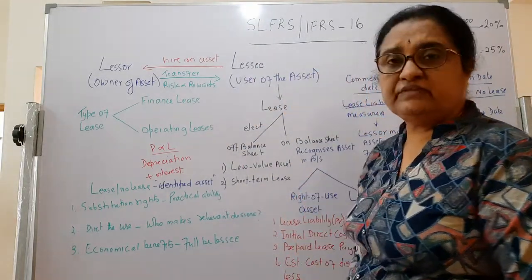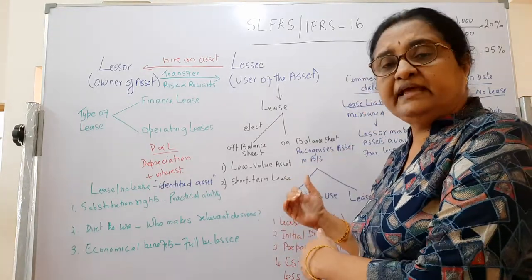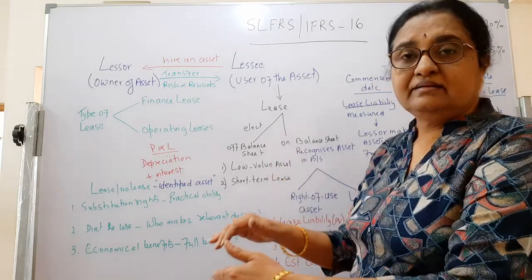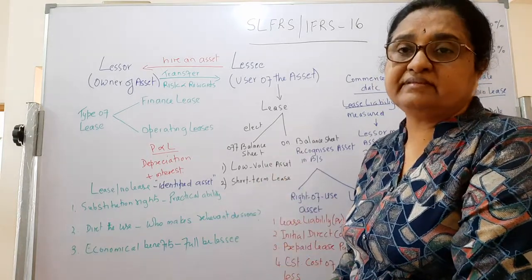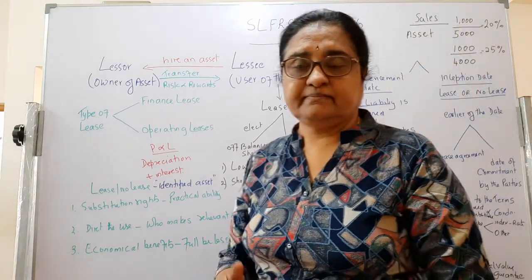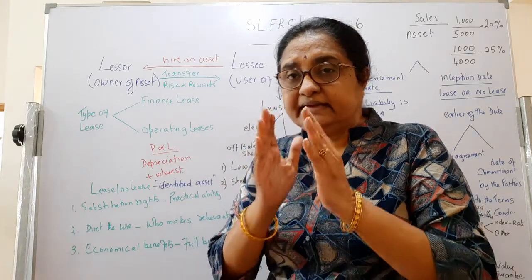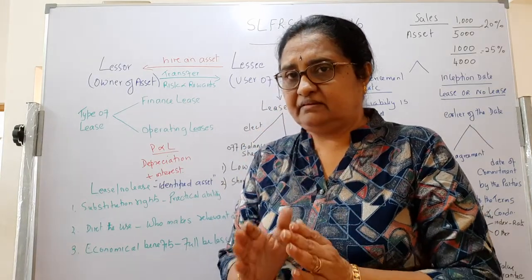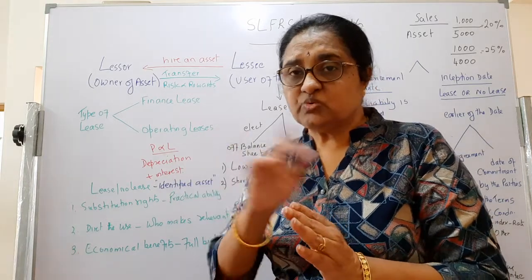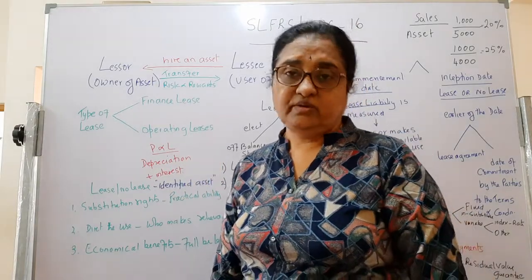Generally, the present value of the lease payments should equal the fair value of the leased asset. So the discount rate implicit should equal these two, the liability as well as the fair value of the asset.